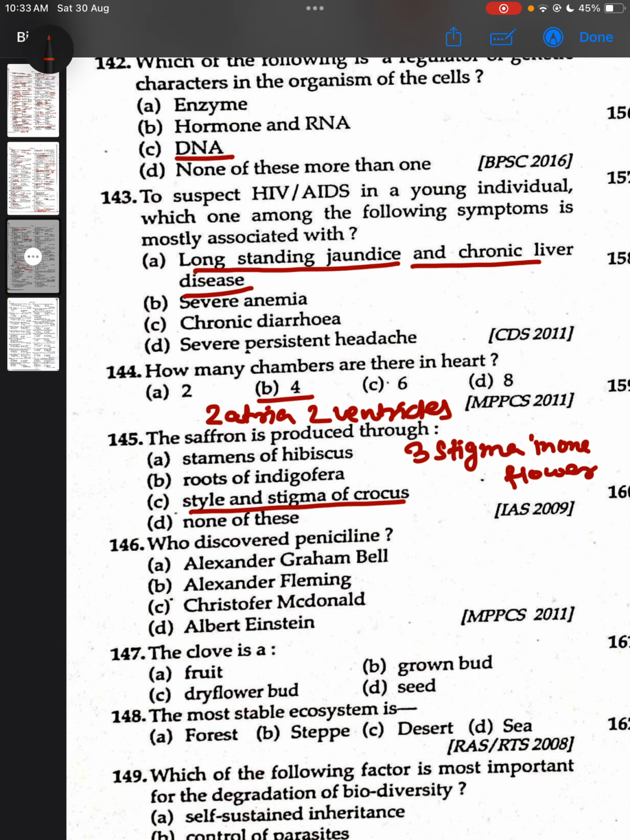Who discovered penicillin? Alexander Fleming. He discovered penicillin from a mold called Penicillium notatum.